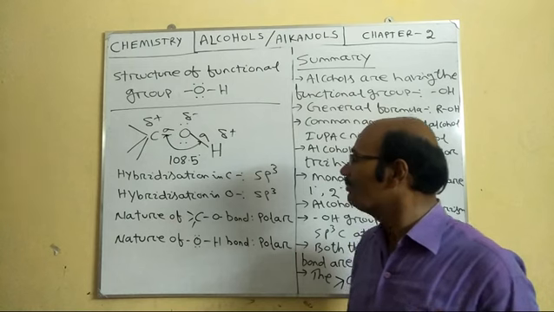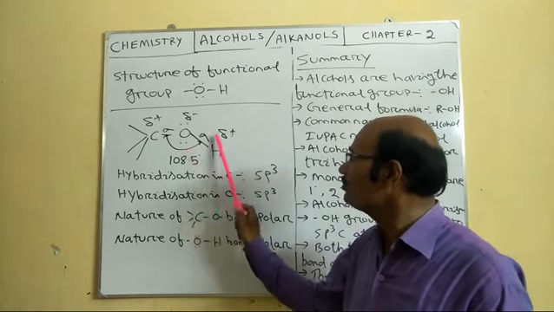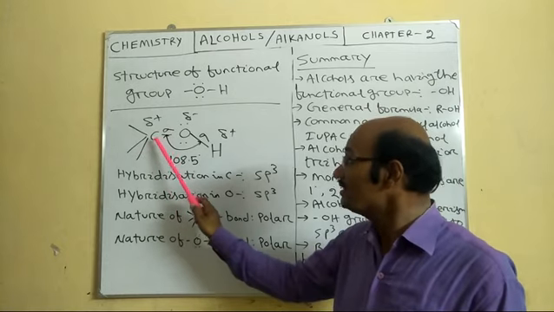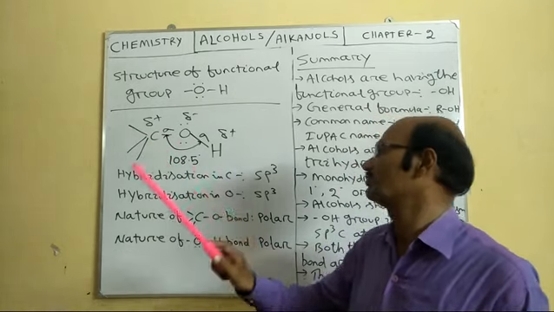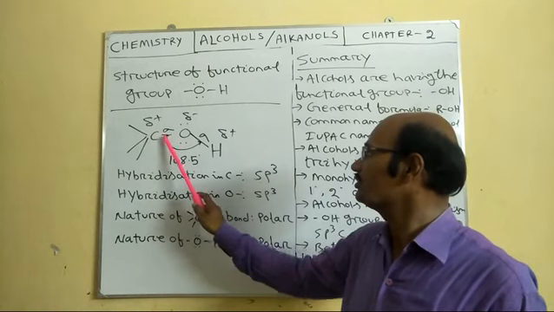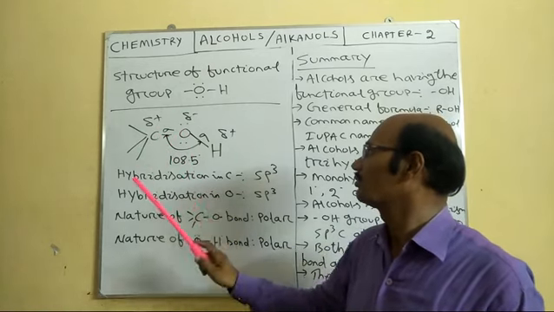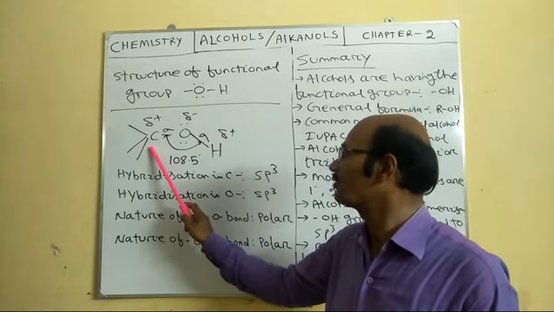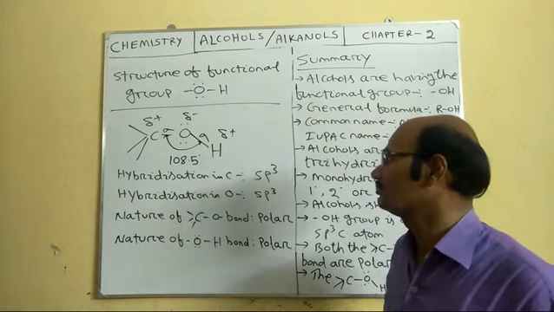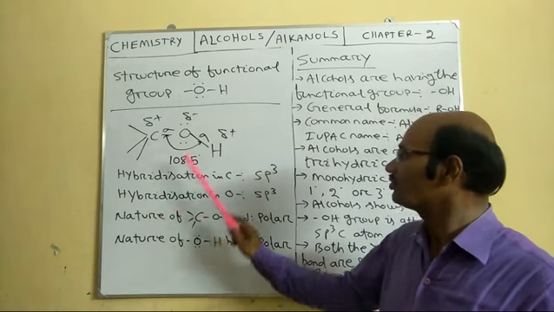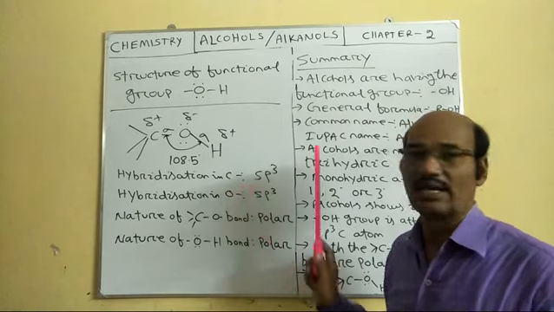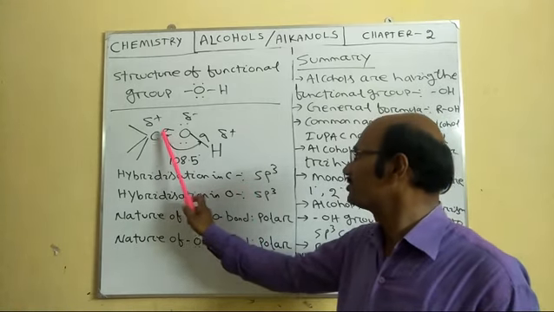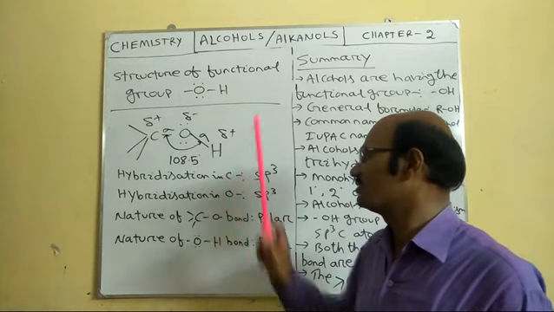One thing you remember here: this OH group is attached to the carbon of the alkyl group, and this carbon is sp3 hybridized. This is a C-O sigma bond and an O-H sigma bond. This oxygen atom is also sp3 hybridized.